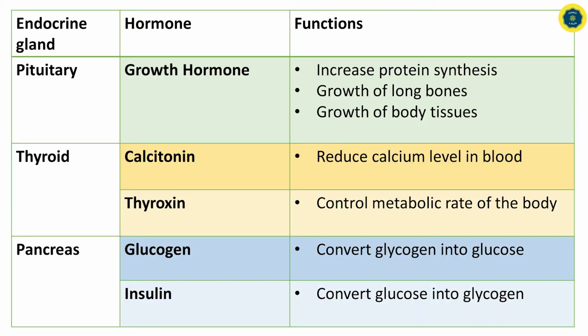Let's recall what we have just learned. Pituitary secretes growth hormone, and its functions are increasing protein synthesis in the human body, growth of long bones, and growth of body tissues. Next, we learned about the thyroid gland. Thyroid gland secretes calcitonin and thyroxine. Calcitonin helps to reduce calcium level in blood, and thyroxine helps to control the metabolic rate in our body. Then we learned about pancreas. Pancreas secretes insulin and glucagon. Glucagon converts glycogen into glucose, whereas insulin converts glucose into glycogen.